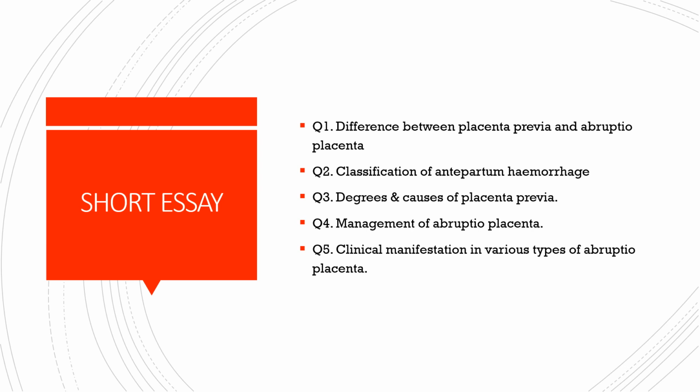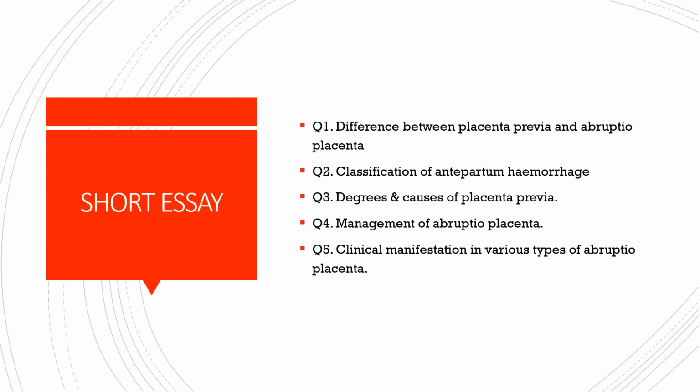The next question is classification of antepartum hemorrhage, which I have already taken in my class. So if you remember it, antepartum hemorrhage is classified into placental bleeding, unexplained, and extraplacental or because of any lesion. So there is a whole chart in there. You can go through the class again if you want to know it more.